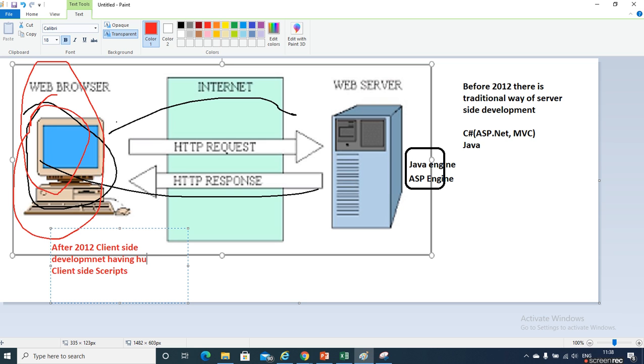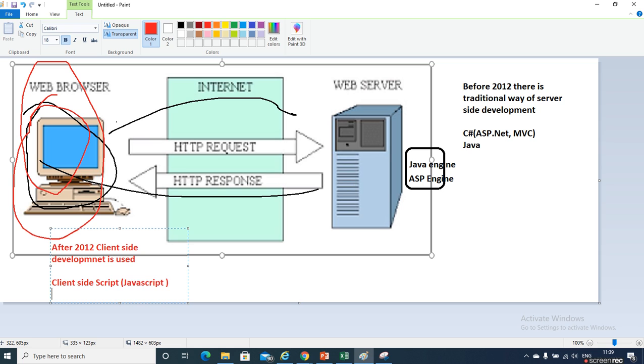After that, client side development was preferred, and JavaScript is used for it. Even now, JavaScript is used for client side development.